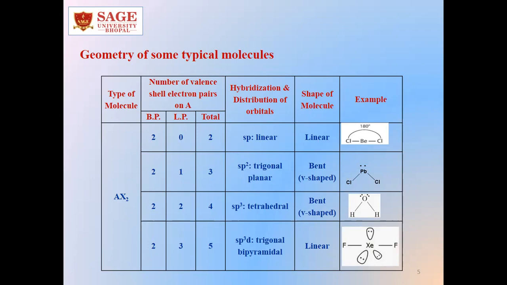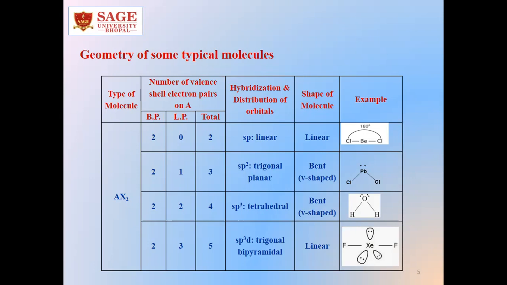If the number of bond pairs is 2 and lone pairs is also 2, the total number becomes 4. Then sp3 hybridization will occur and the geometry will be tetrahedral, but the shape again will be bent, because only 2 bond pairs are visible, and we will see the effect of the lone pairs on the shape of the molecule.